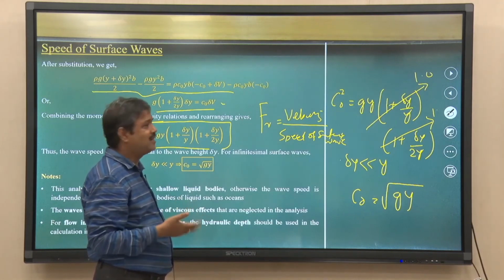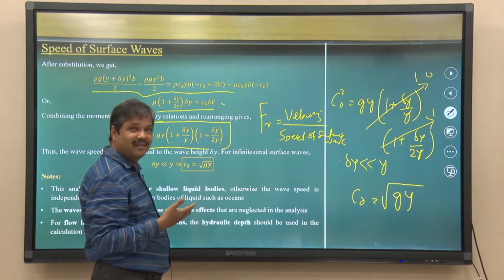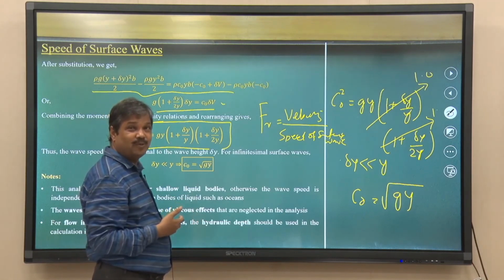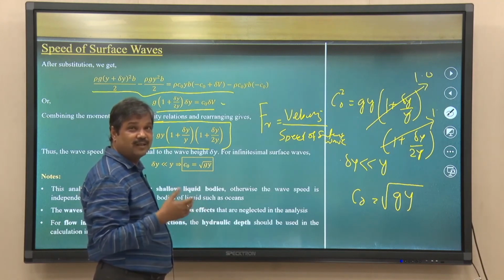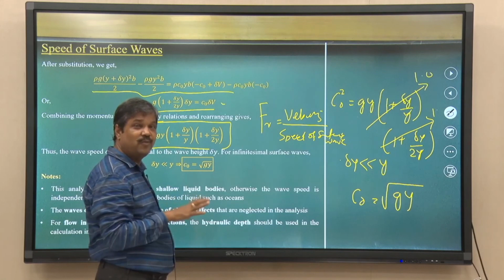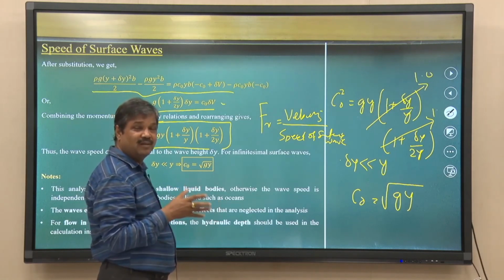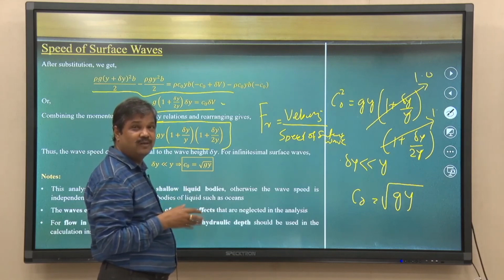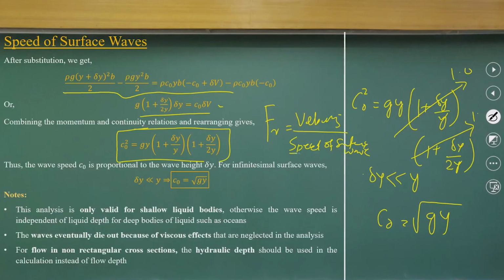If the velocity is larger than the speed of the surface wave, then we have supercritical flow. Just like we talk about subsonic, supersonic and sonic speed, in the same way for incompressible free surface flow we talk about the speed of the surface wave with respect to the velocity of flow.